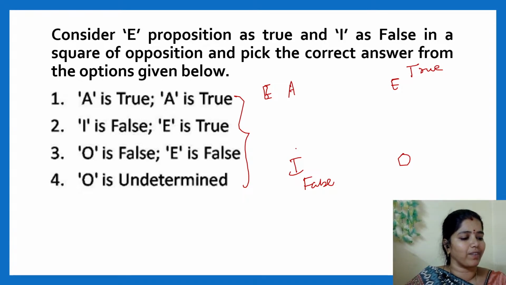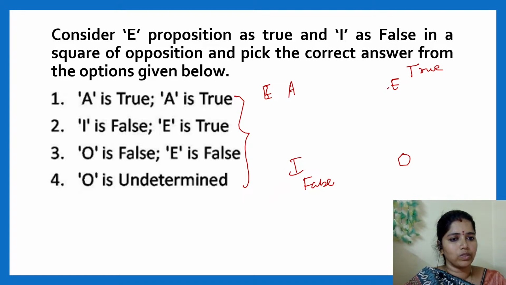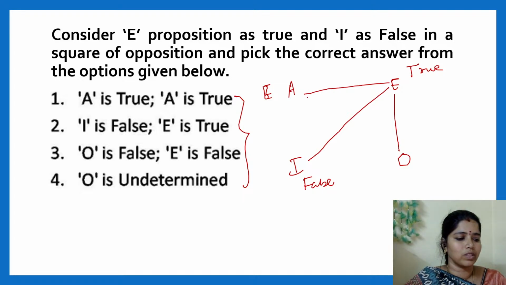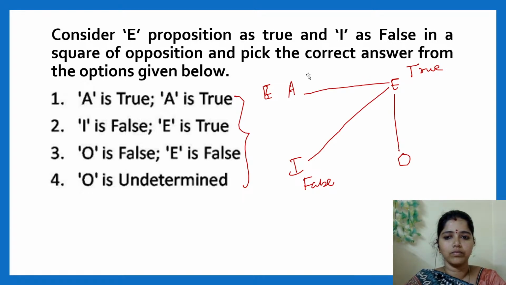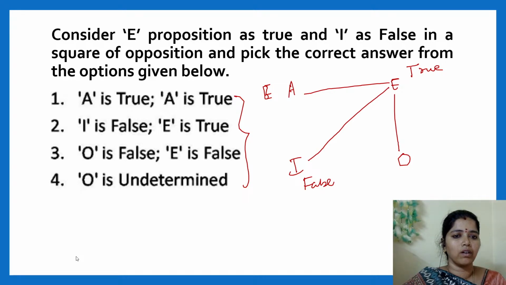You can easily identify. Very good, Lata. Lata has given the answer. Whenever I say E is true, I is false. This is contradictory. What will be this one? See, A is true. Is it possible? If E is true, A will be what? False. So option A will not come.